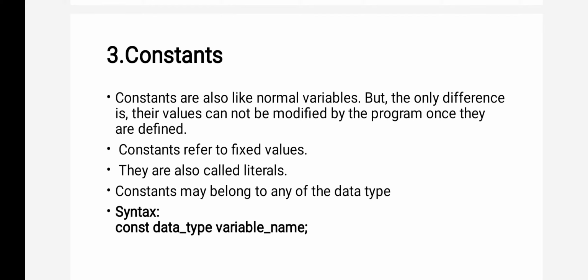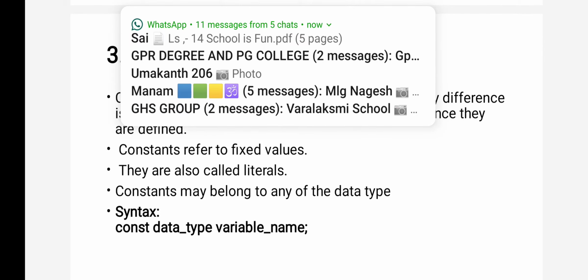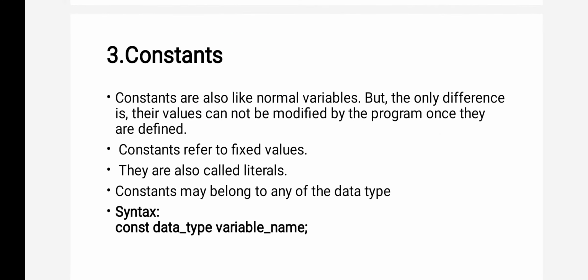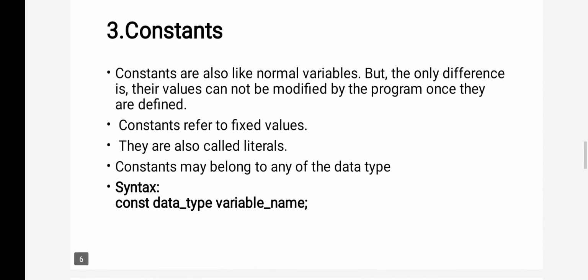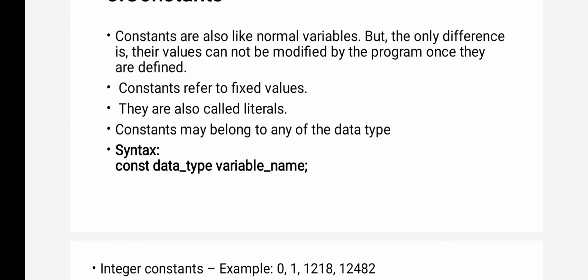Constants are like normal variables, but the only difference is their value cannot be modified. Whatever value you are storing in a constant cannot be modified. They are also called literals. Now you see the syntax. Const is a keyword. The data type can be int, float, char, string, whatever data type you want to use. Const is a keyword, so as it is you have to write it. You are not supposed to change it. Now the variable name is an identifier, you can give any name.